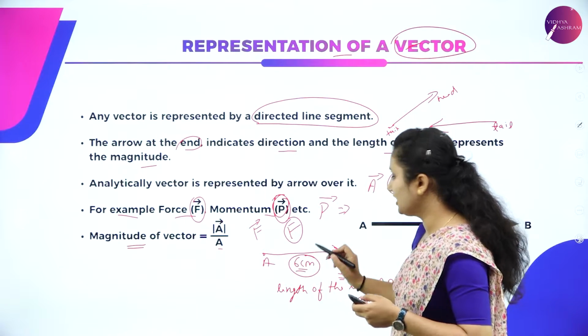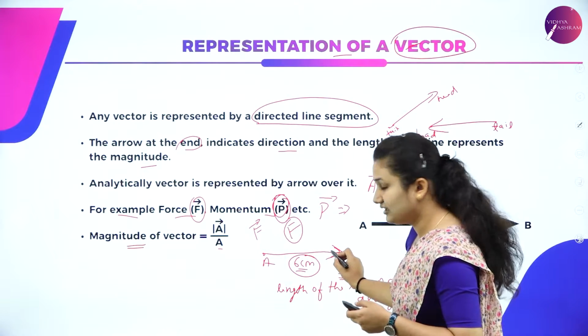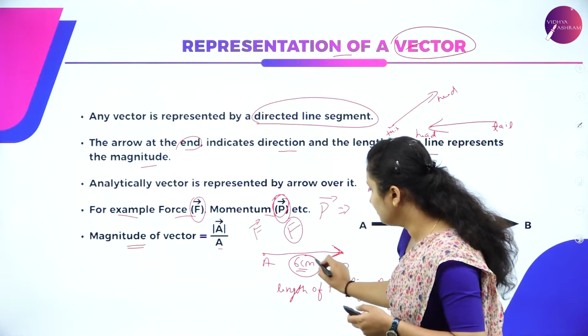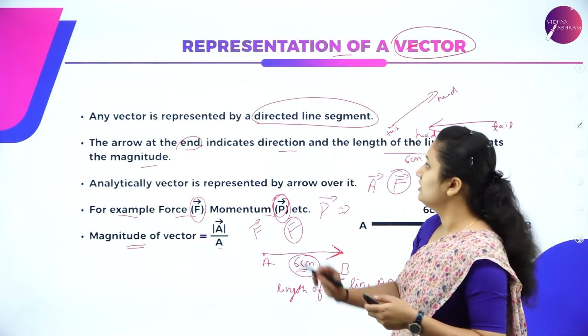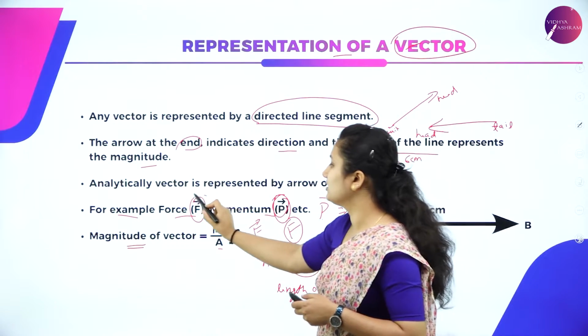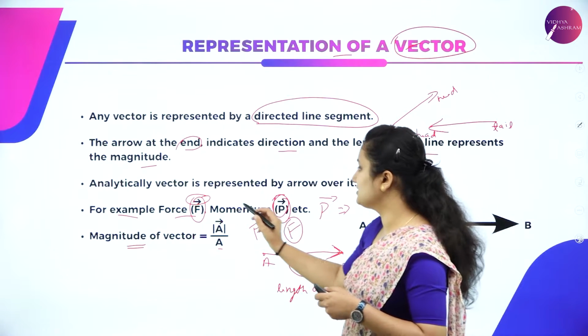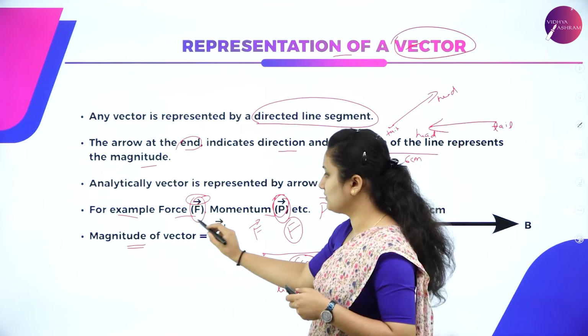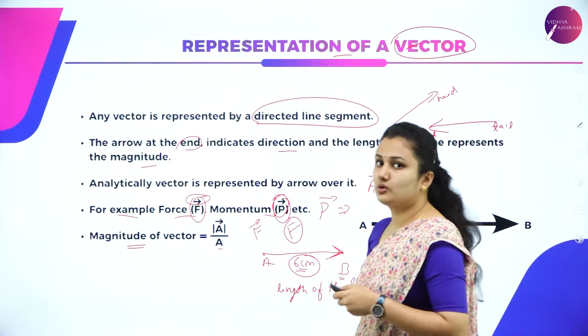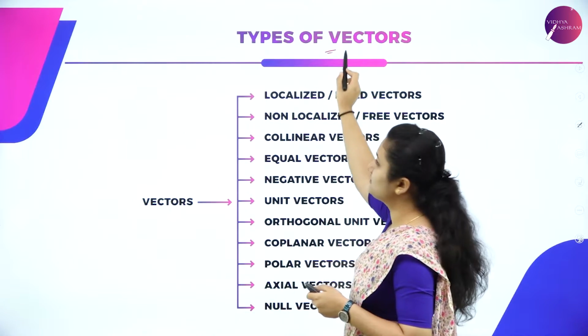So a directed line segment gives the direction, and the length of the line gives you the magnitude. Usually a vector is represented using an arrow over the quantity, say F with an arrow above it, which means we are talking of a vector quantity. Next we have types of vectors.